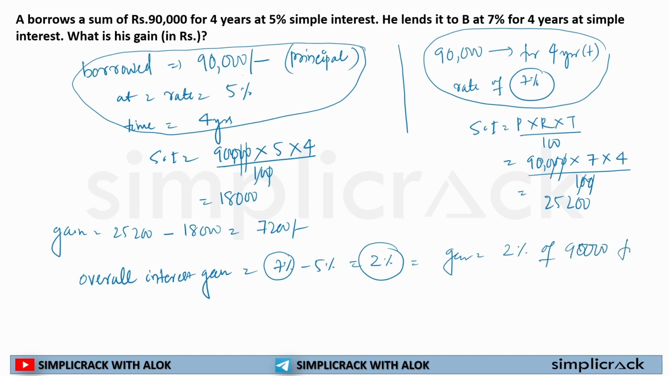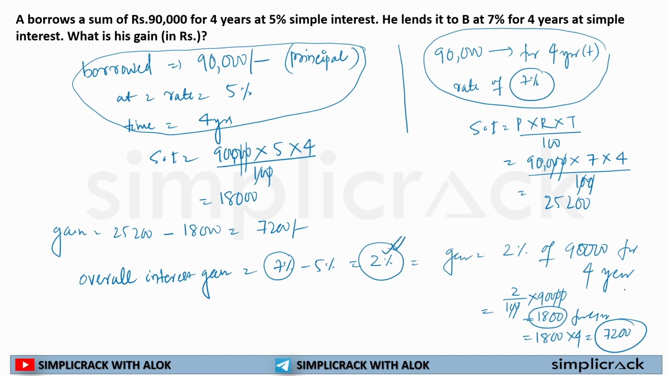90,000 for 4 years. So 2% of 90,000 is what? 2% of 90,000 will be 2 by 100 into 90,000. 0 will cross out. So 900 into 2 is equal to 1800 for 4 years. So every year I will be getting 1800. So in 4 years I will get 1800 multiplied by 4 is equal to 7200. Because this is the gain you are getting on every year. You have to calculate it for 4 years.